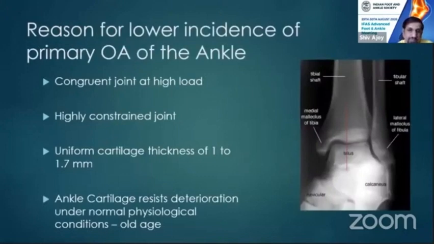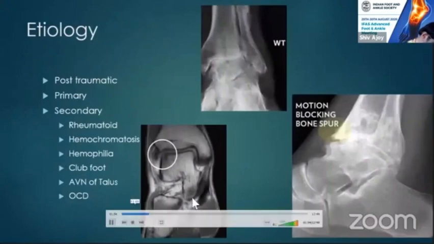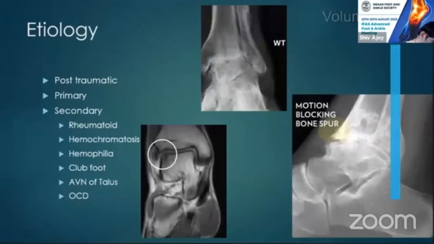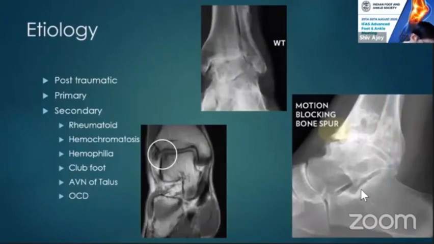The reason for the lower incidence of primary osteoarthritis of the ankle is the congruent joint with a high load index, and it's a highly constrained joint. Uniform cartilage thickness of 1 to 1.7 millimeters. Ankle cartilage resists deterioration under normal physiological conditions, that is old age. Etiology is trauma; primary is very less. Secondary can be because of rheumatoid, hemochromatosis, hemophilia, clubfoot, AVN, and OCD.